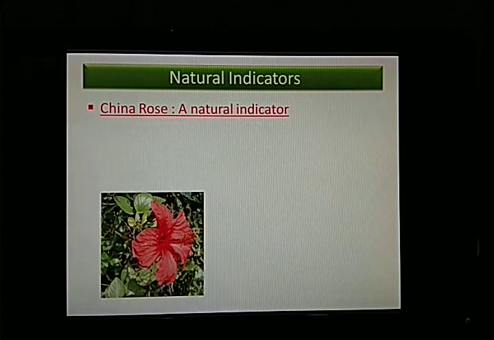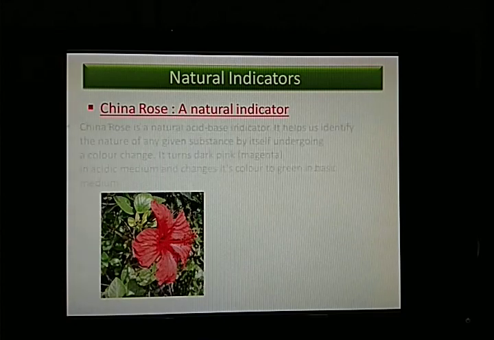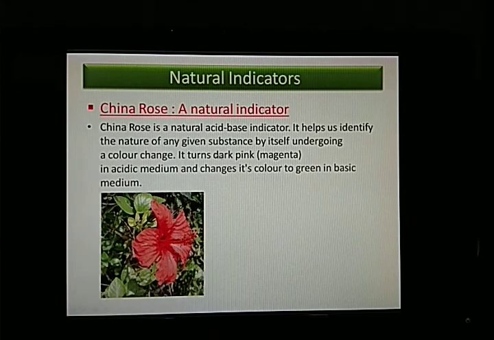Now we put some drops of that solution into the solution which needs to be tested. And if it changes the color, we will get an idea whether it is an acid or a base. By using the China rose, if the color changes to pink or magenta, as we call it, then it is an acidic medium. And if it turns to green, then it is a basic medium.